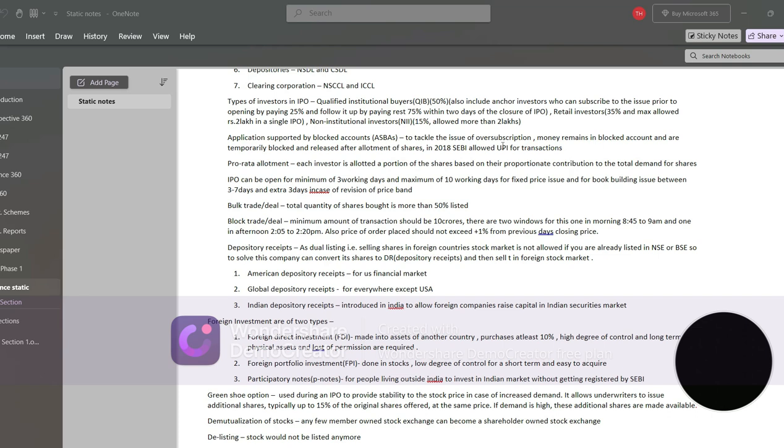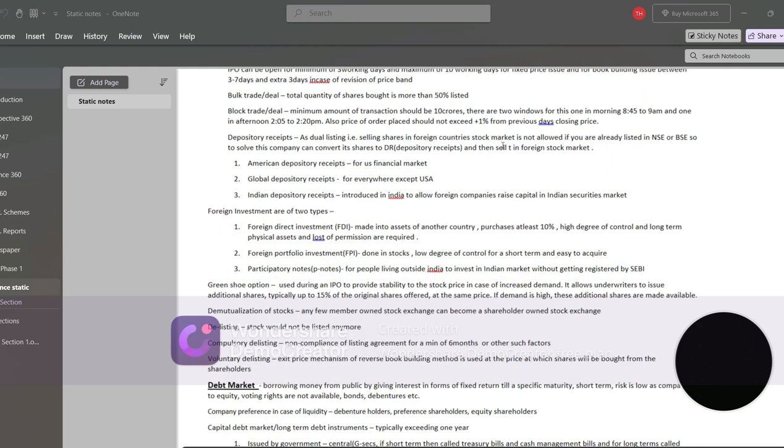Now, second is what are bulk and block deals. If the total quantity of shares bought is more than 0.5% of the listed shares, then it is called a bulk deal. Now, what are block deals? A block trade or deal is referred to when the minimum amount of transaction should be at least 10 crores. And for this kind of deal, there are two windows which are allowed.